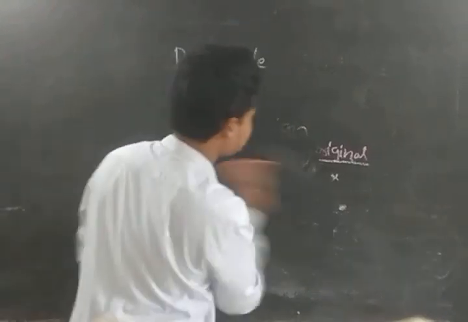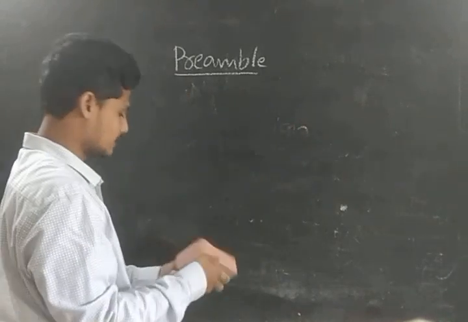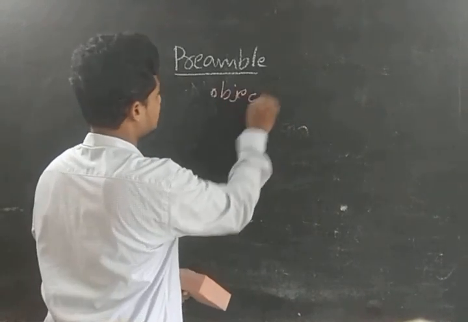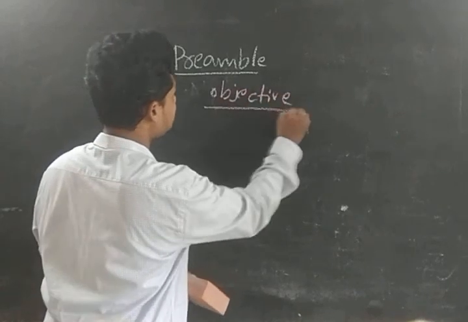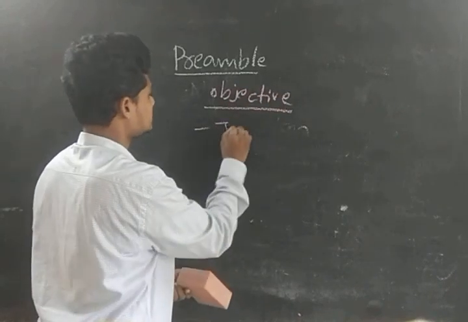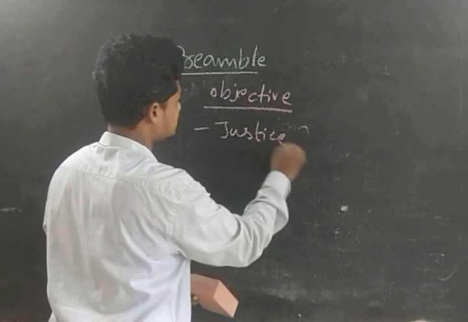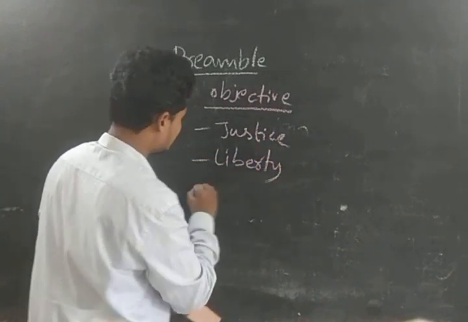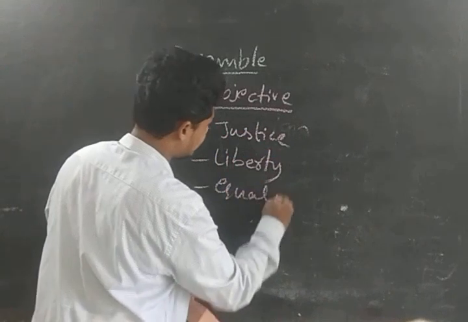I will take my discussion to the objectives of the preamble. If we see what the objectives of the preamble are, the first ones we have are justice, liberty, equality, and fraternity.